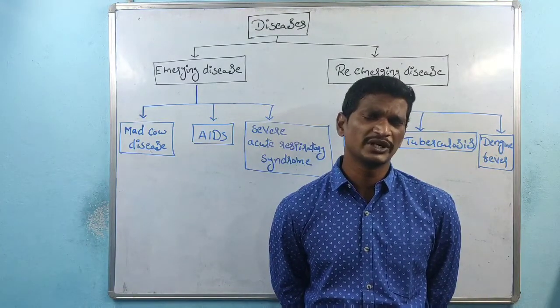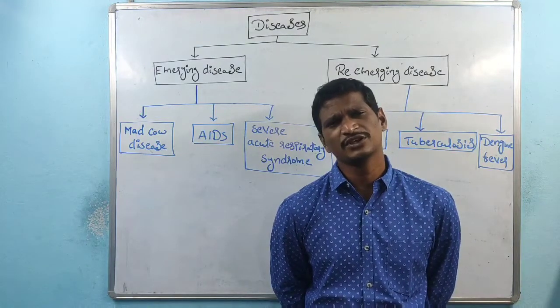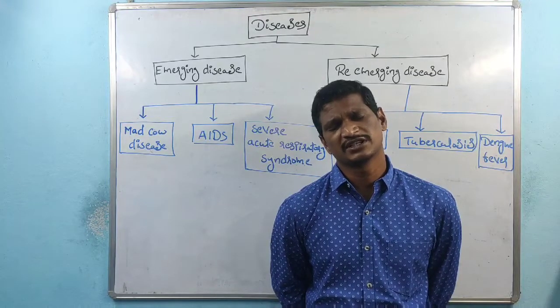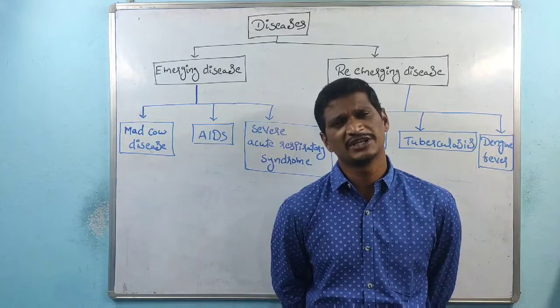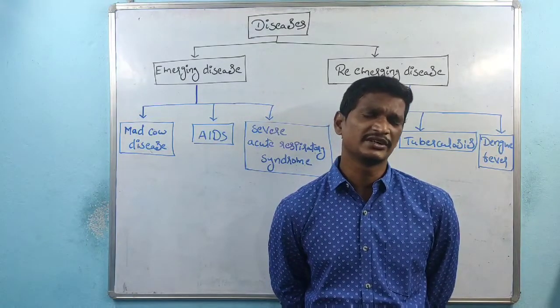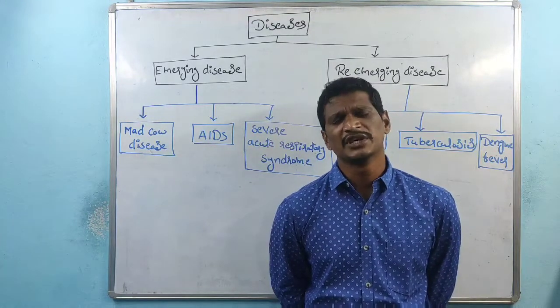Once this interaction takes place, the viral genetic material is incorporated inside the T helper cell, and the T helper cell produces many HIV viruses. Then the virus is released again and acts on different body parts of the human.